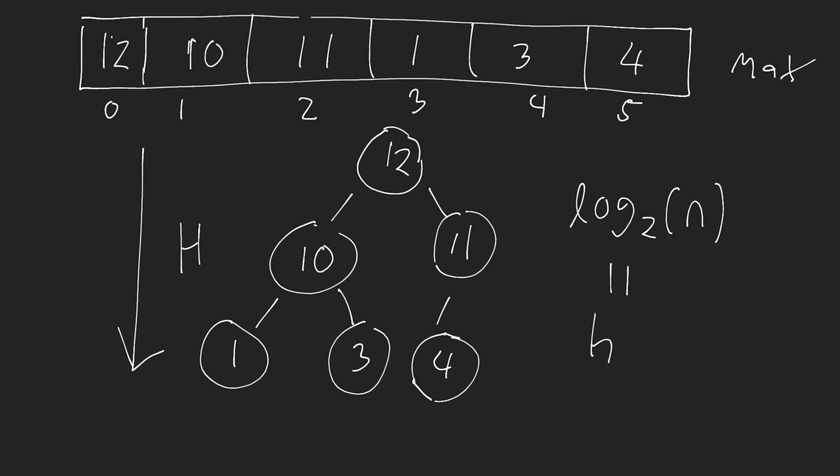Now, the reason why that's the height is because we have a complete binary tree. So we know we're always inserting elements in this level order, right? We're never having a long linked list structure where we have only elements on the right or the left side. We know we're always going to have this perfectly balanced tree. So we can assume that log base 2 of n is h will always be correct, which means that we can write the time complexity as either big O of h or just log base 2 of n. Now log base 2 of n is more correct, so we're going to write this instead.